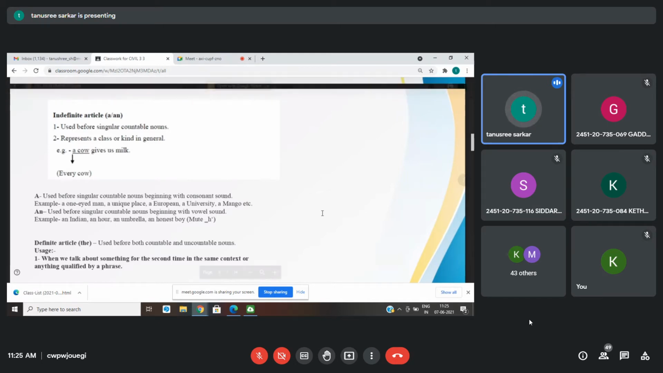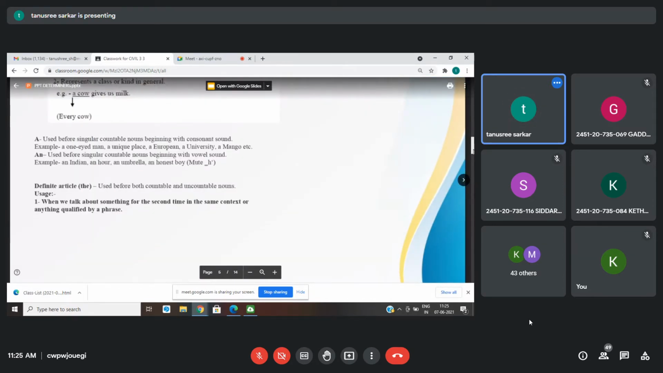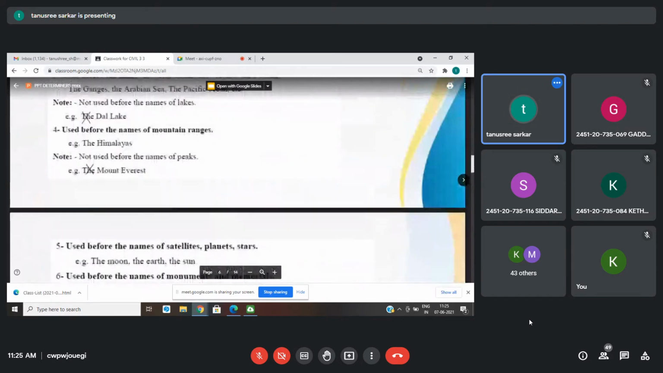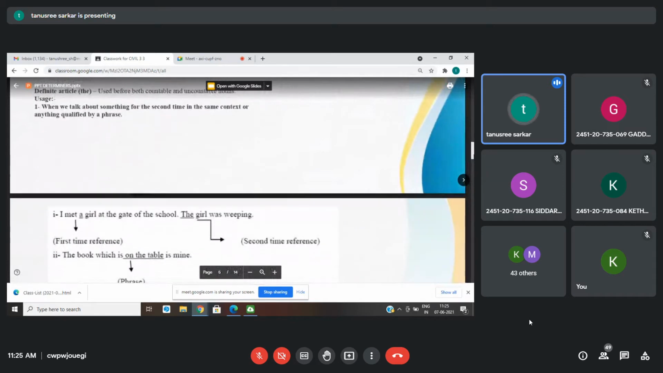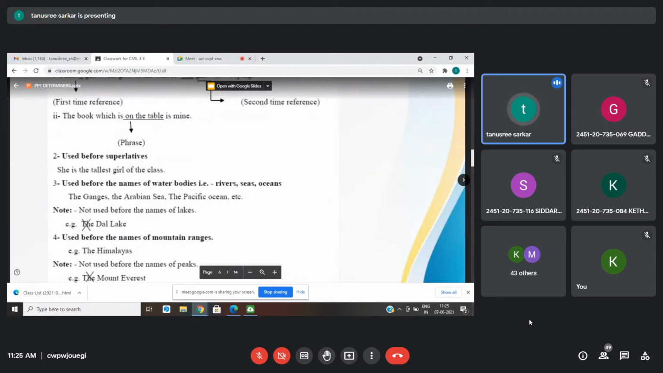Whereas the is used for both countable and uncountable nouns. So for the, there are some rules on when to use the. When we talk about something for the second time in the same context, or anything qualified by a phrase, then we make use of the. Simply, suppose I say, I met Mohan, the boy is good. So here, the boy means Mohan.